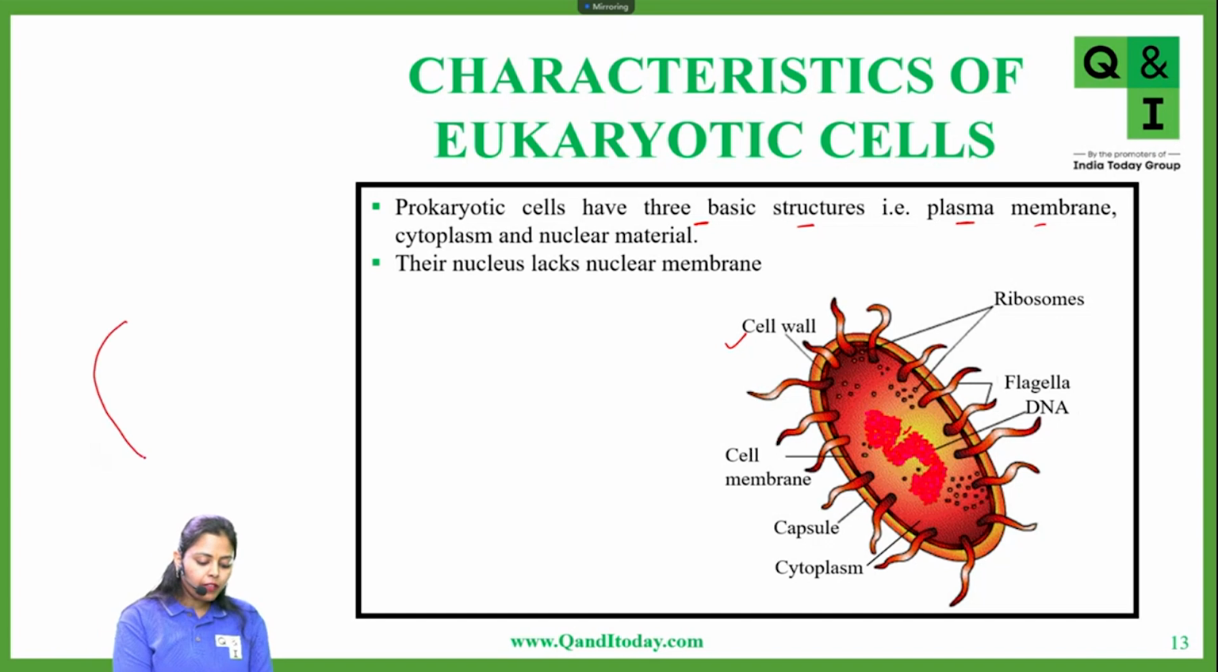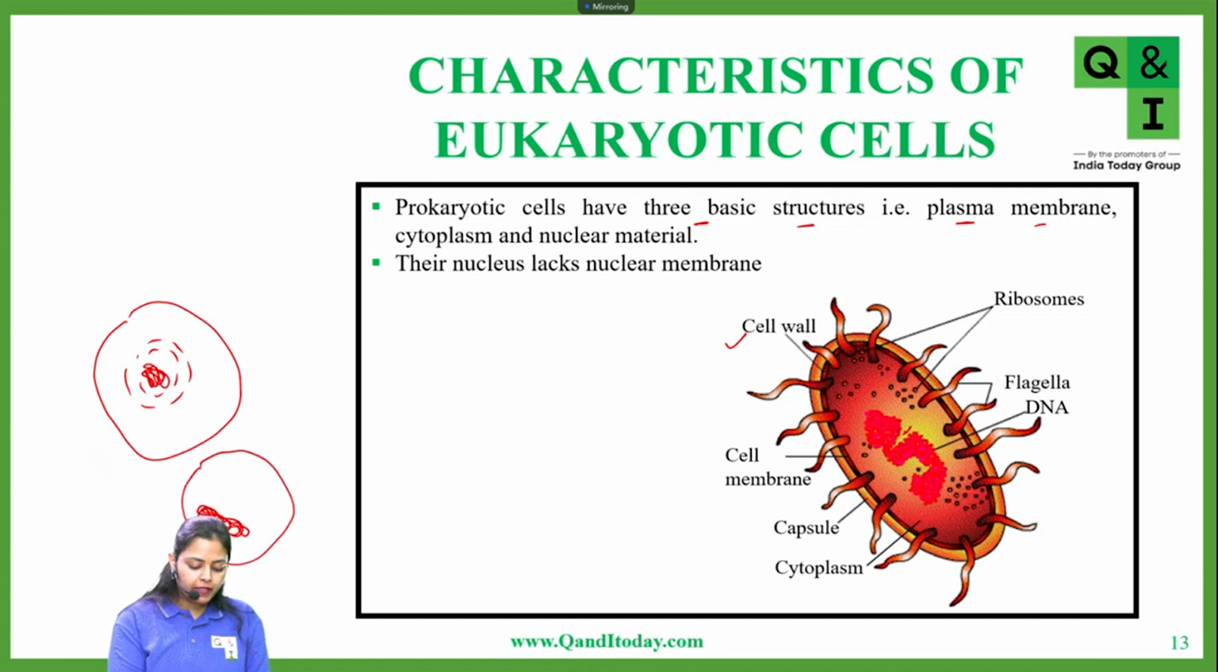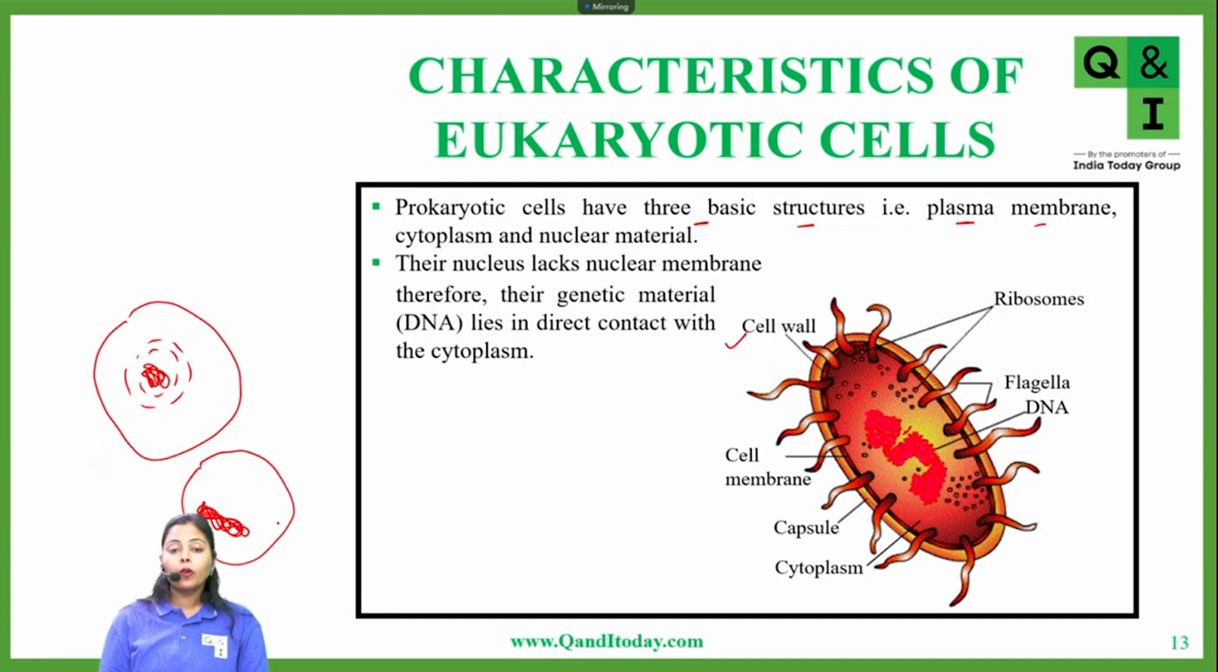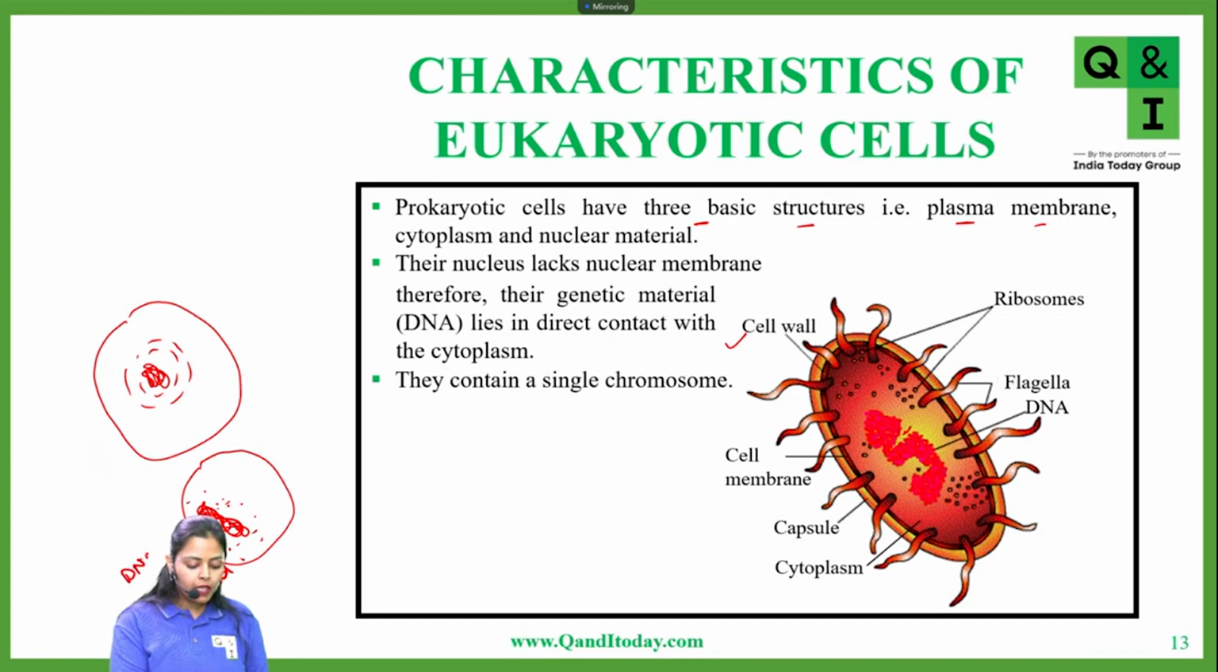Just like when we were drawing the eukaryotic cell, we were making the nucleus and then making the DNA present in it. However, in a prokaryotic cell, the DNA is lying like this. It is not bounded by any nuclear membrane. And this space of the cytoplasm where this DNA is lying is called the nucleoid. This DNA of the prokaryotic cell usually takes the form of one large chromosome.